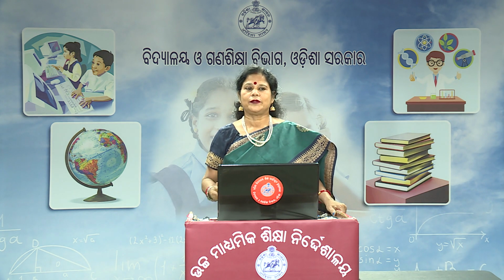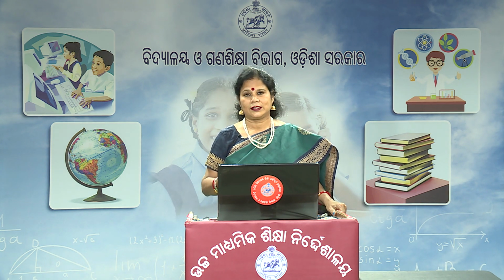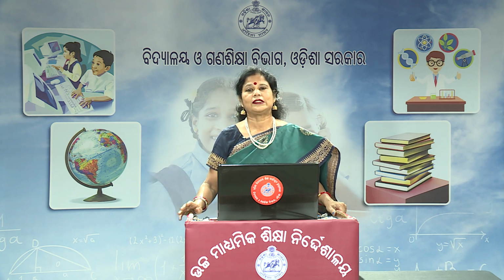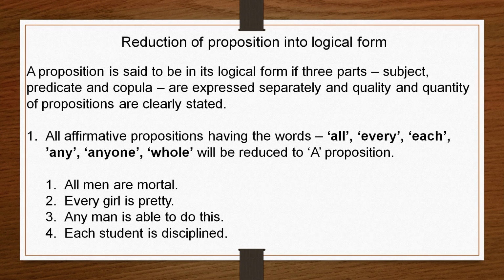You know, if a proposition is there and that is a logical proposition, it means the three parts should be distinctly shown. That means subject will be there, predicate will be there, and copula also will be there, and quality and quantity of the proposition should also be mentioned.